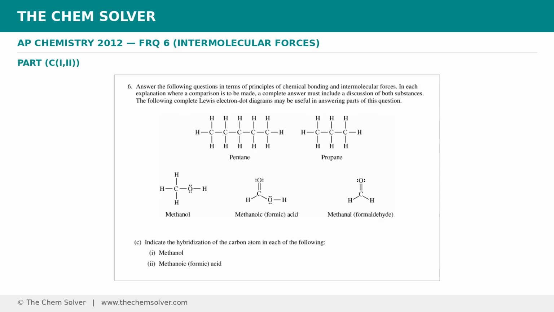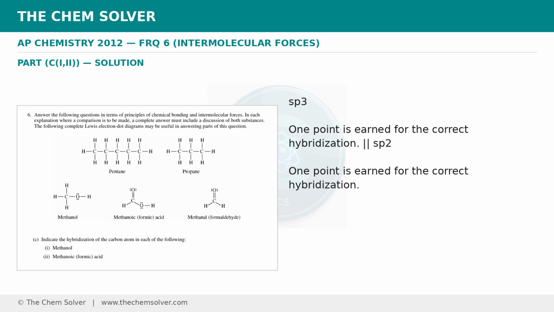Indicate the hybridization of the carbon atom in each of the following. 1. Methanol. 2. Methanoic (formic) acid. sp3. 1 point is earned for the correct hybridization. sp2. 1 point is earned for the correct hybridization.